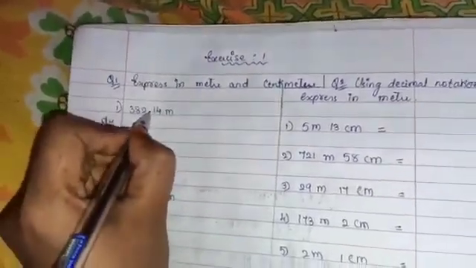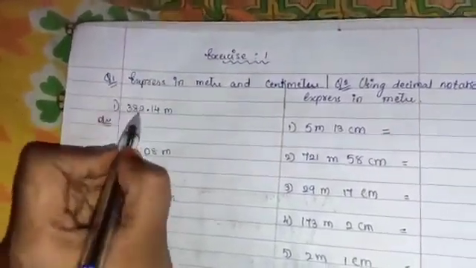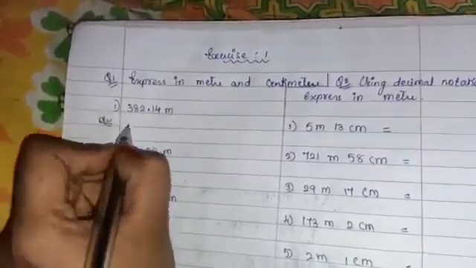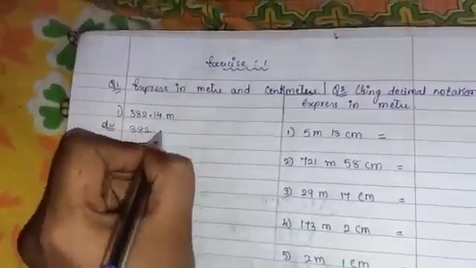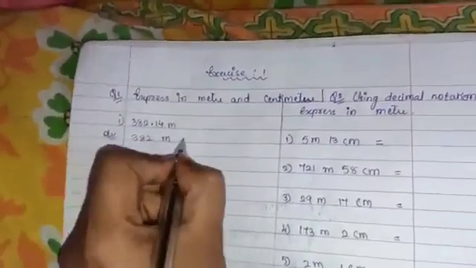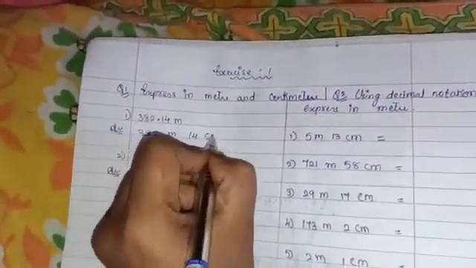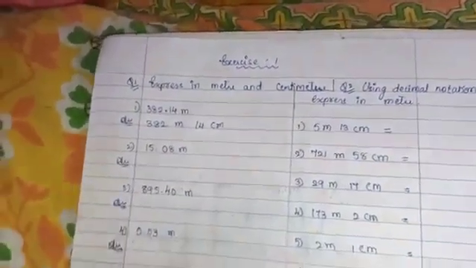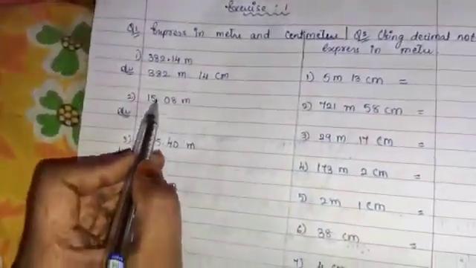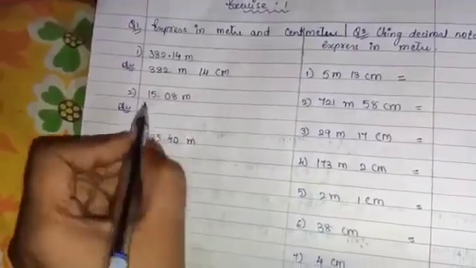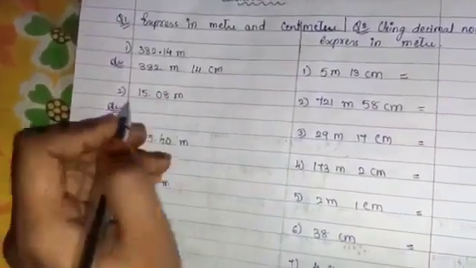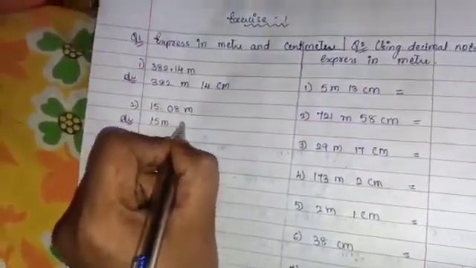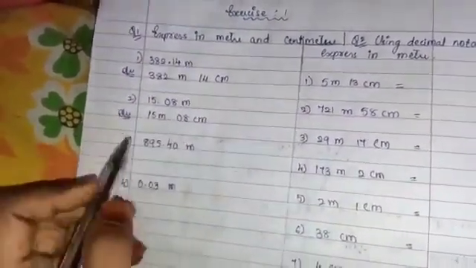So here decimal is there, which is doing bifurcation. Before this decimal, this number will be considered as meter. So 382 is what? Meter. And 14 will be centimeter. You have to measure this way. This decimal means it is a partition. It is already dividing. Now here 15.08 meter. So what will come? 15 as meter and 08 will come as centimeter.